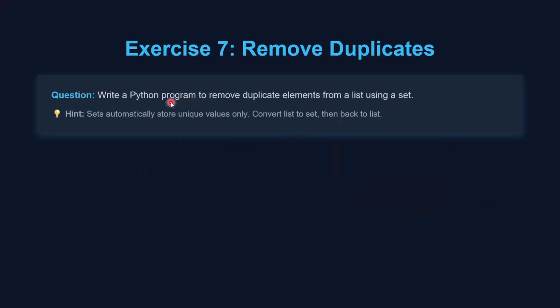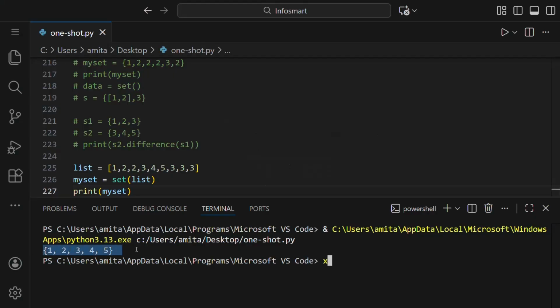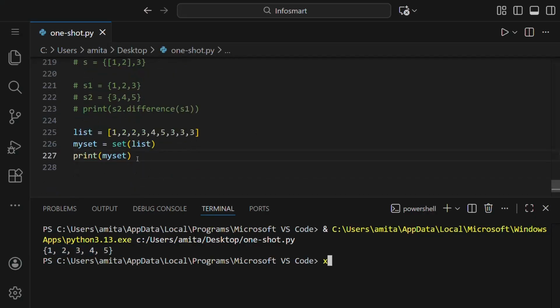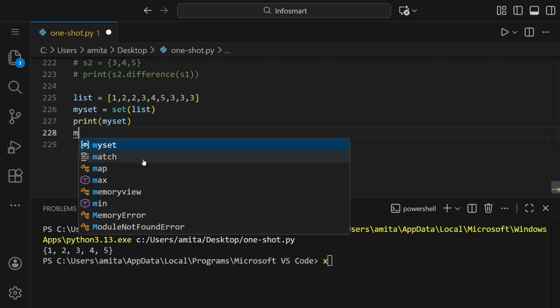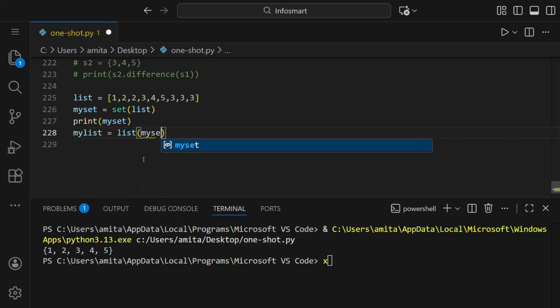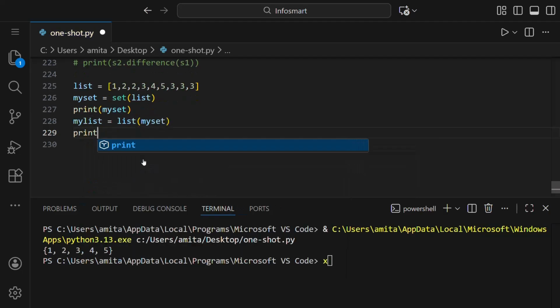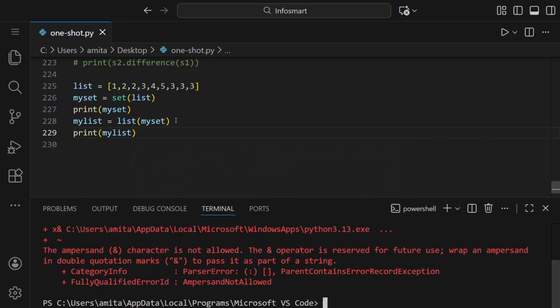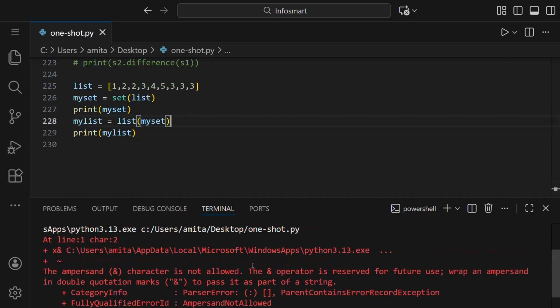But it was written here to remove duplicate elements from a list. So as you can see here, it's to convert the list to a set and then back to a list. So we want it in the form of a list. So what we can do here is we can say my list is equal to list of my set, and then we will print my list. So we converted this set again to a list, and as you can see here it's showing some error.